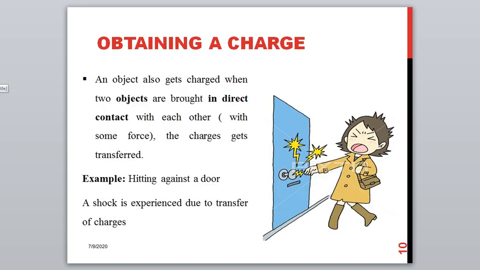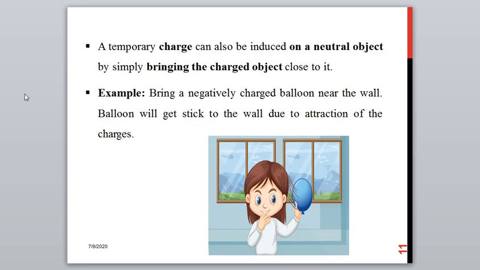So, the other way of obtaining a charge is that a temporary charge can be induced on a neutral object by doing nothing but bringing an already charged object near to the object which you want to charge.